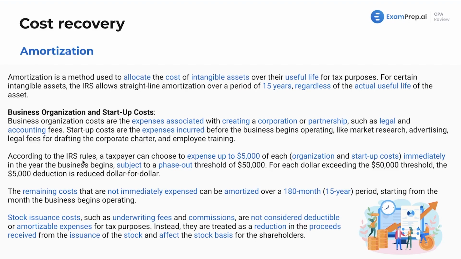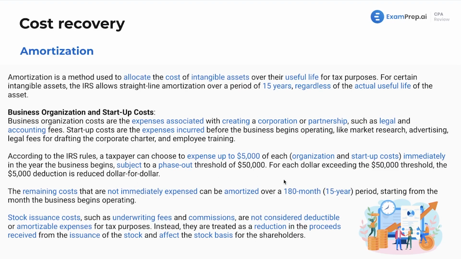Now, according to the IRS, a taxpayer can expense up to $5,000 of each. So $5,000 of organization costs and then $5,000 of startup costs immediately in the year the business begins, subject to a phase-out threshold of $50,000. For each dollar exceeding that $50,000 threshold, the $5,000 deduction is reduced dollar for dollar. Now, this rule, it's been important. Just make sure you memorize it.